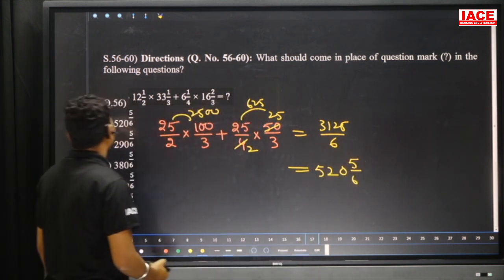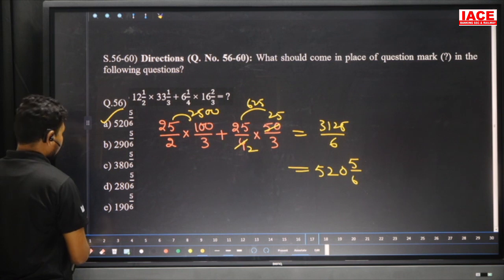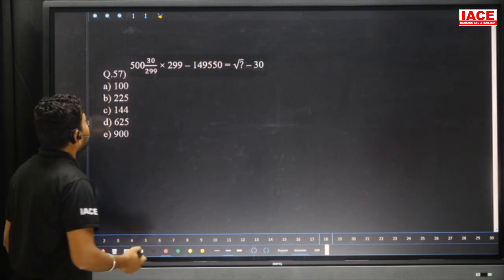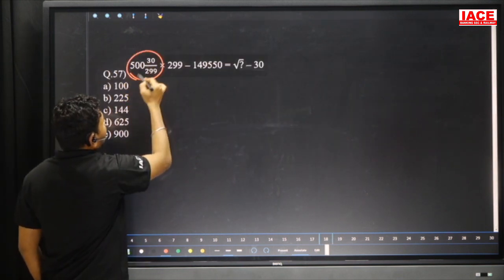That means our answer is 525 by 6. Our option is A. Next question number is 57. 530 by 299, which is a mixed fraction.